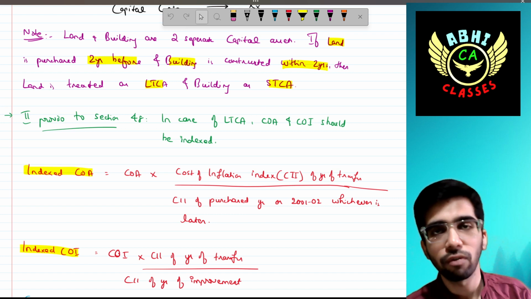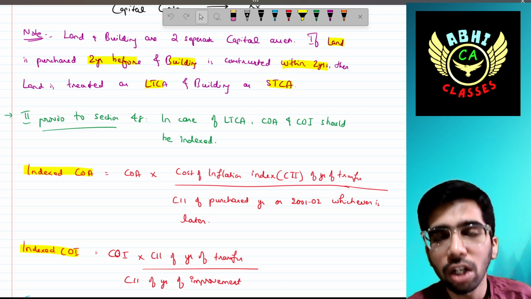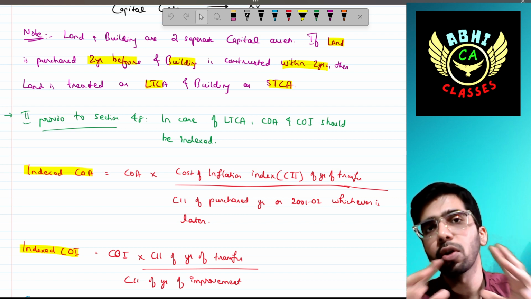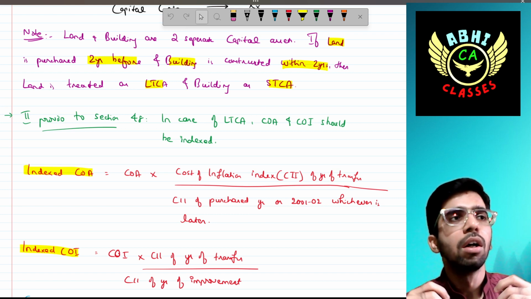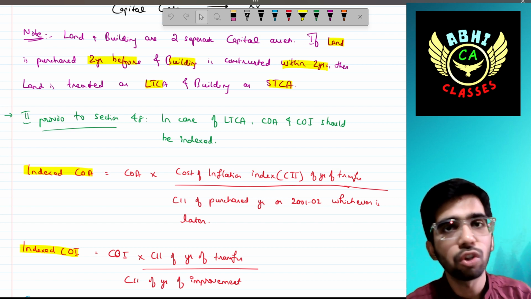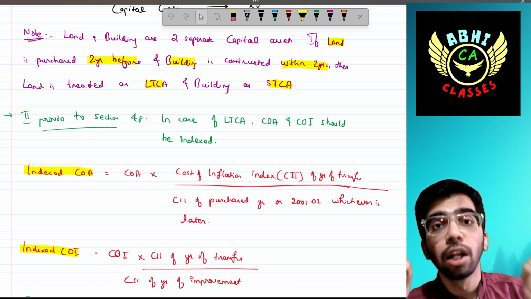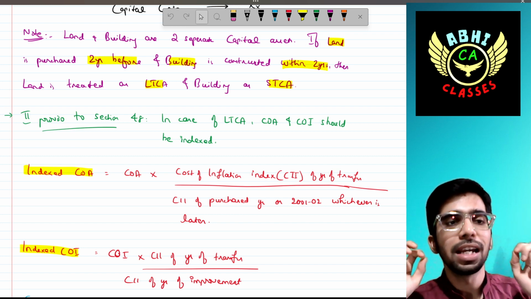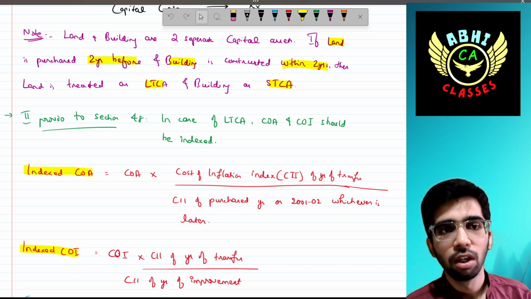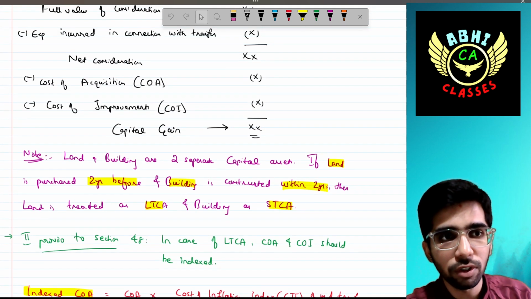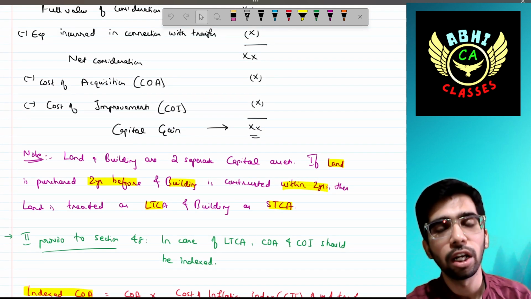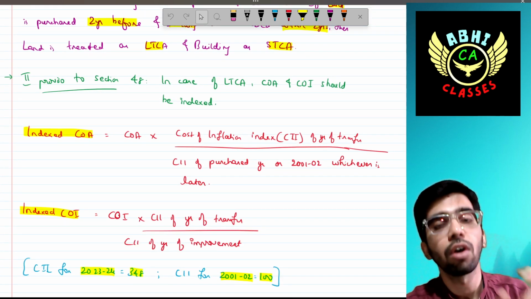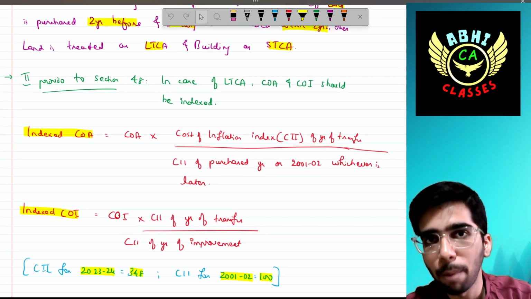So indexed cost is applicable only for long-term capital assets, right? Logically, it is not applicable to short-term capital assets, because in the short term the land cost would not vary so much, but in the long term it would vary so much because of inflation. We have to use the words indexed cost of acquisition and indexed cost of improvement for long-term capital assets.